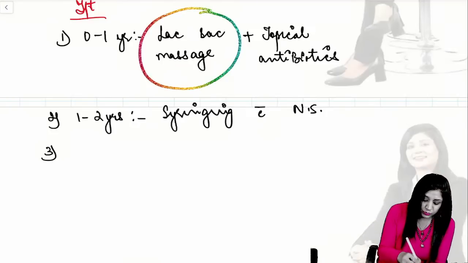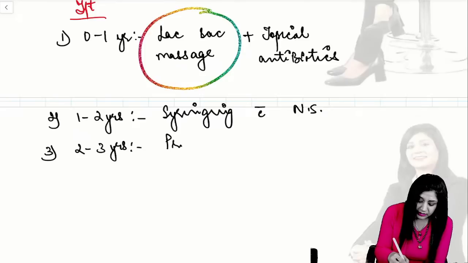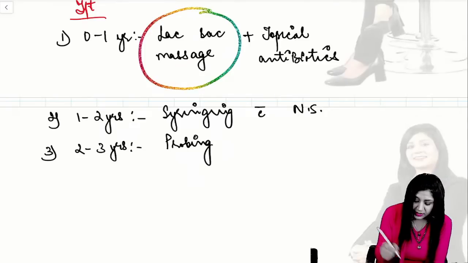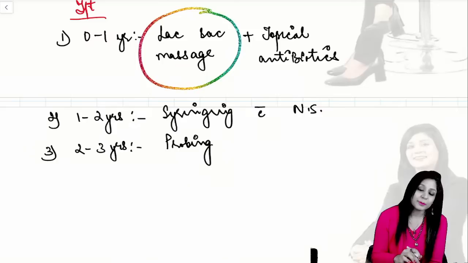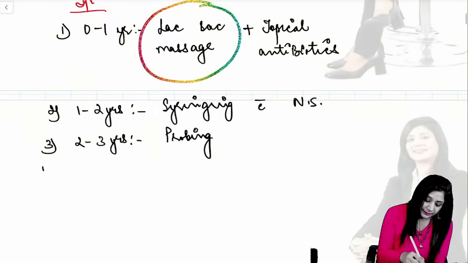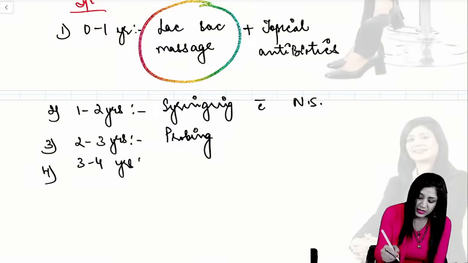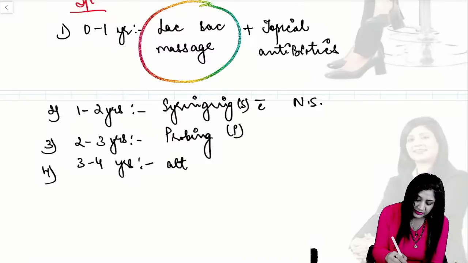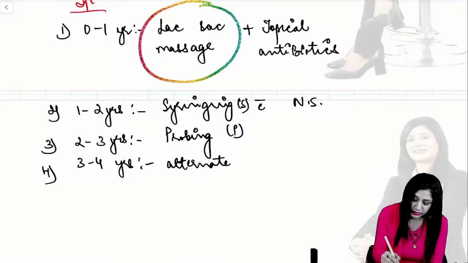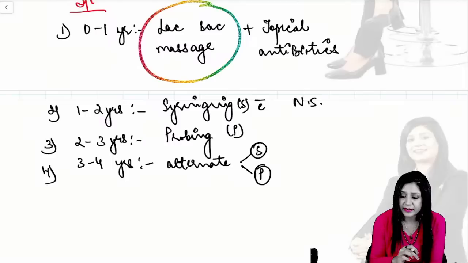Then between 2 to 3 years, we are doing the probing with the help of Bowman's lacrimal probe, and between 3 to 4 years, you cannot do the surgery. So this is syringing and this is probing. Here we are doing alternate syringing and probing.